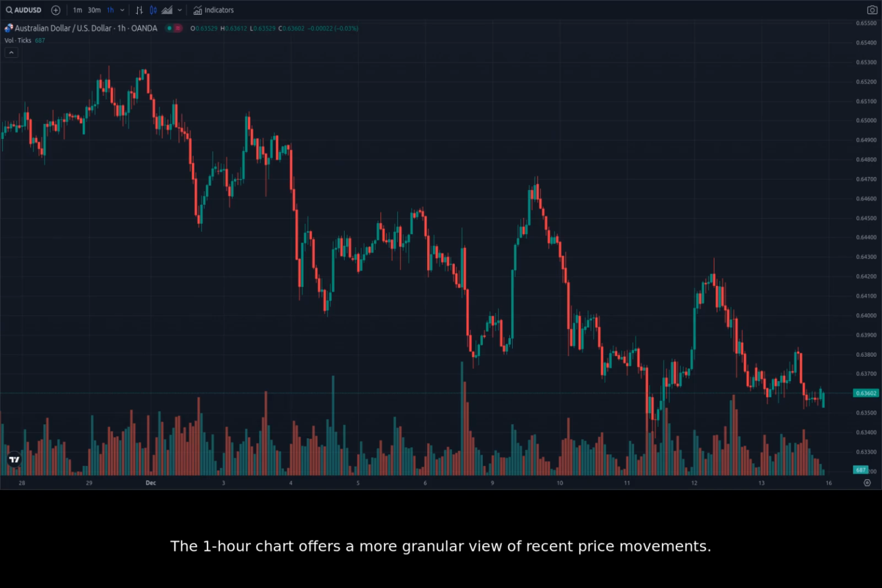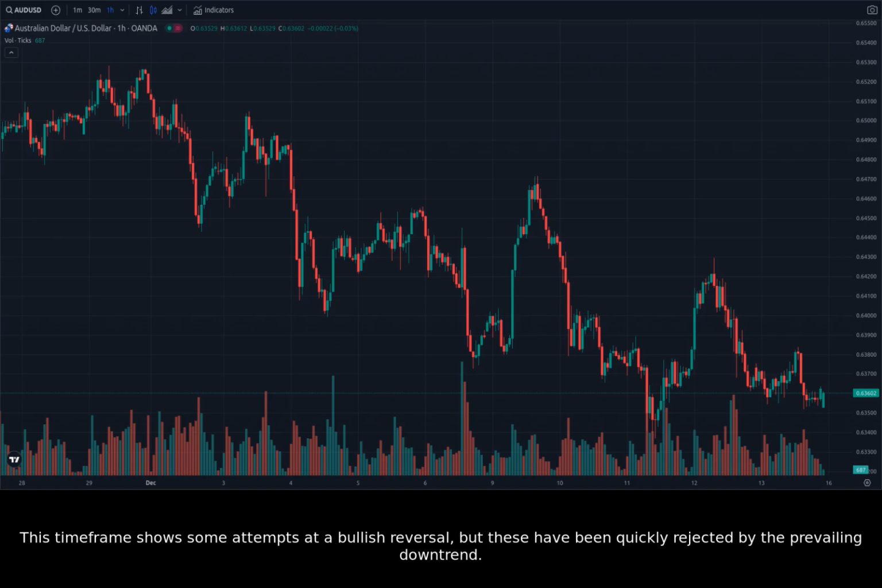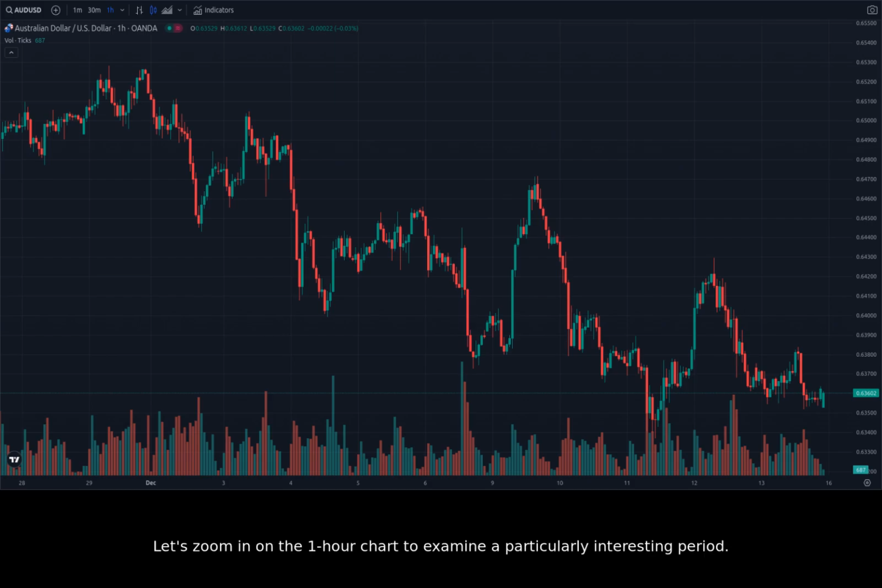The 1-hour chart offers a more granular view of recent price movements. This time frame shows some attempts at a bullish reversal, but these have been quickly rejected by the prevailing downtrend. Let's zoom in on the 1-hour chart to examine a particularly interesting period. From October 11th to October 13th, we see a sharp decline in AUDUSD's price.